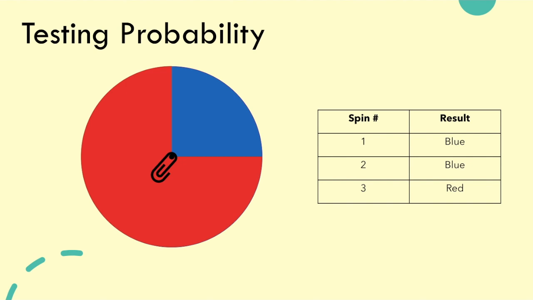Probability isn't always exact in real life, because we don't always control life and sometimes things happen at random. When we conduct experiments to determine the probability of something, we have to make sure that we give a big enough sample to get accurate results. What that means is that for my spinner, maybe I would have to spin it 15 to 20 times to really be able to get a full picture of what the true probability of landing on each color is.